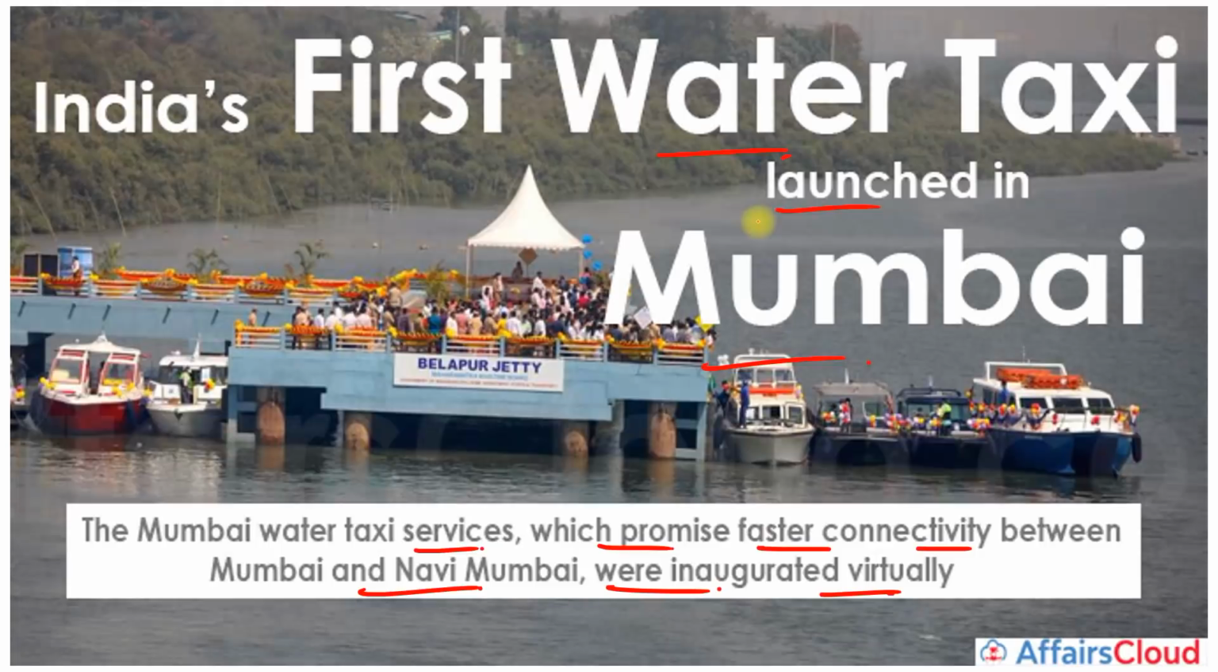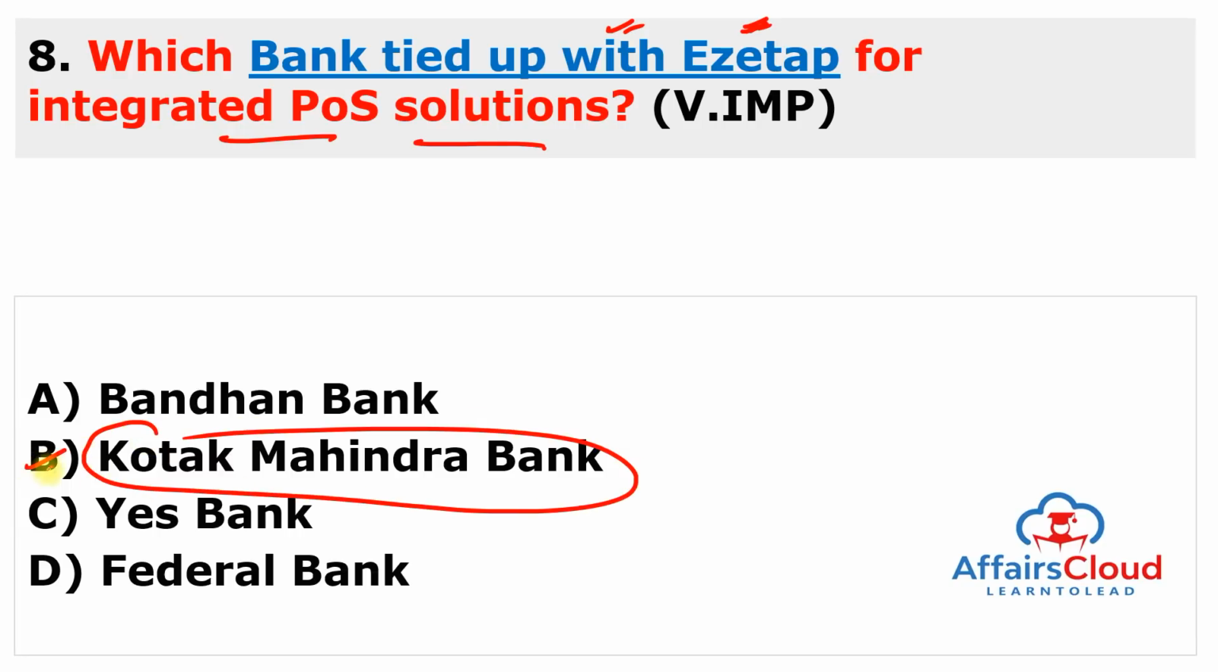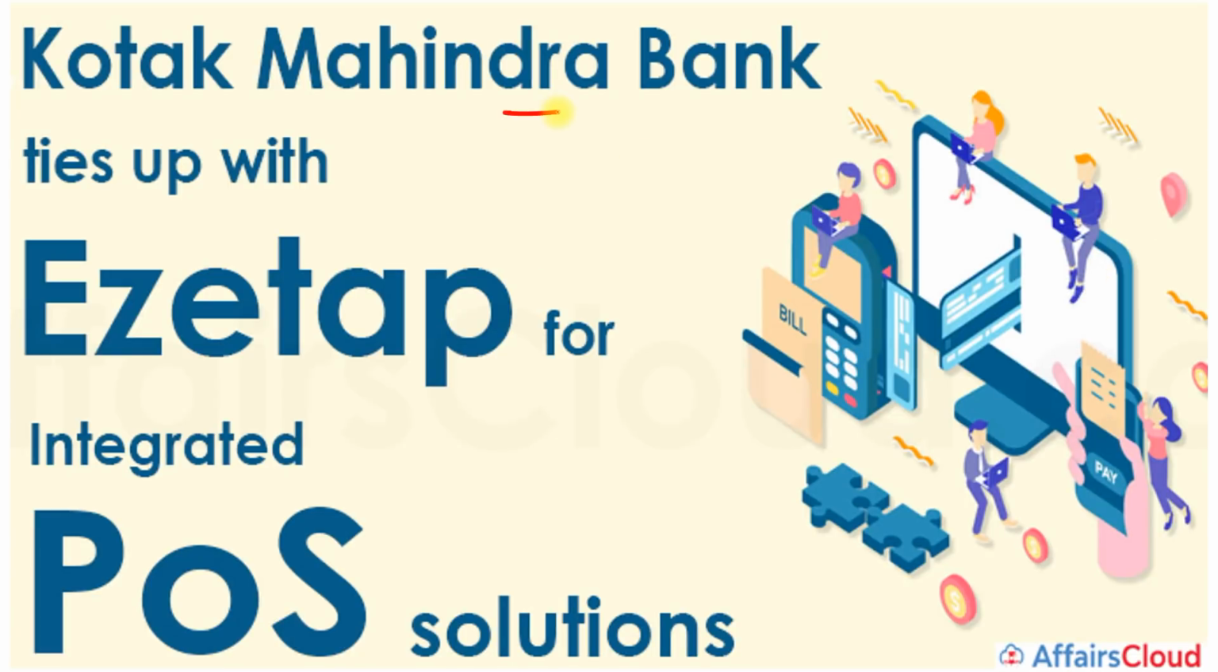Very important. Next question. Which bank tied up with Ezetap for integrated POS solutions? This is point of sale solutions. It is just to provide the infrastructure of point of sale machines, and these machines will be provided by Ezetap for Kotak Mahindra Bank. So the answer of this question is B. Kotak Mahindra Bank Limited has signed an agreement with Ezetap to provide integrated point of sale solutions across 4,000 locations in India to increase its POS product base across merchant segments, including retail enterprises and government customers.